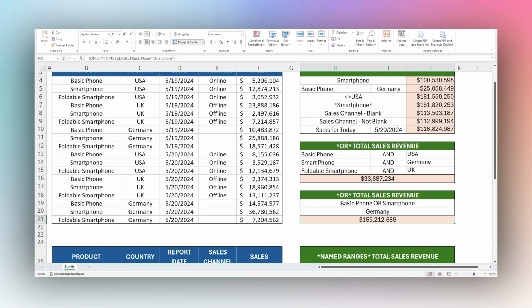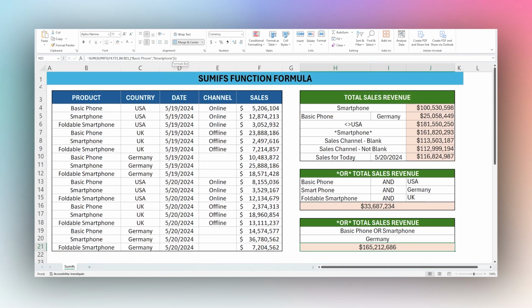And then we haven't accounted for Germany as the country yet. So we can just add that at the end of our sum function here, our SUMIFs function. We're going to grab that country and then do Germany. And then now we can close that out. And so there is basic phone or smartphone in Germany with our total there.